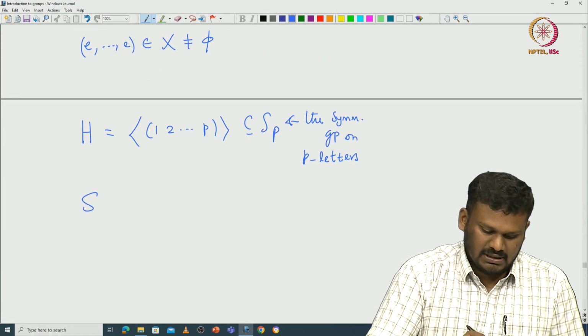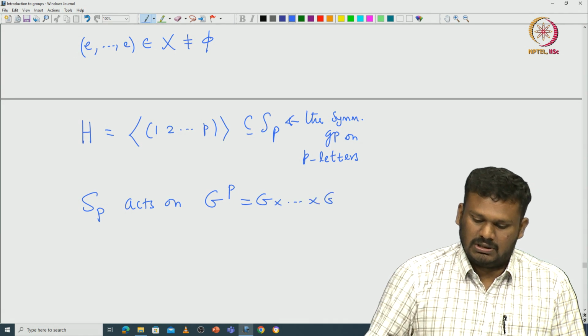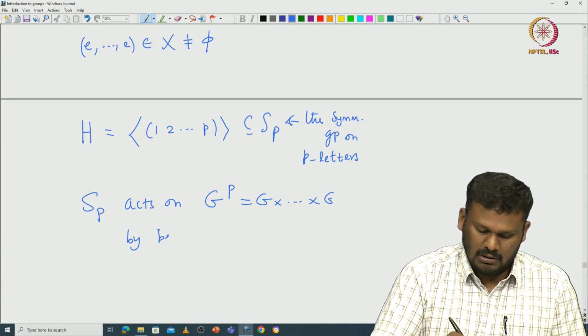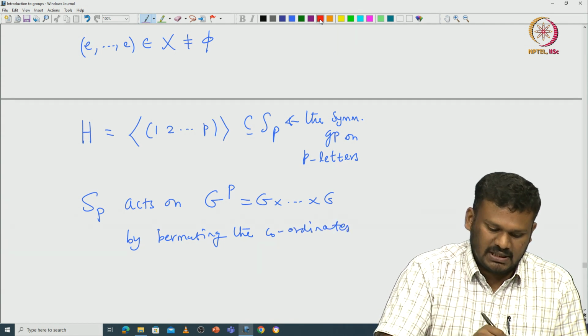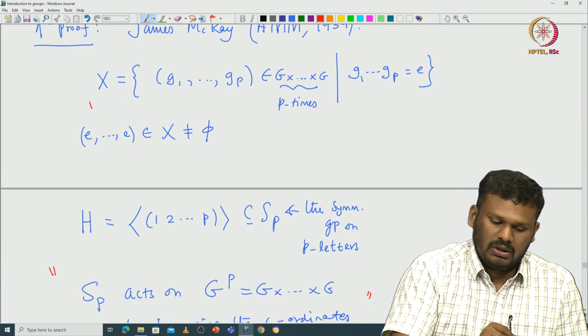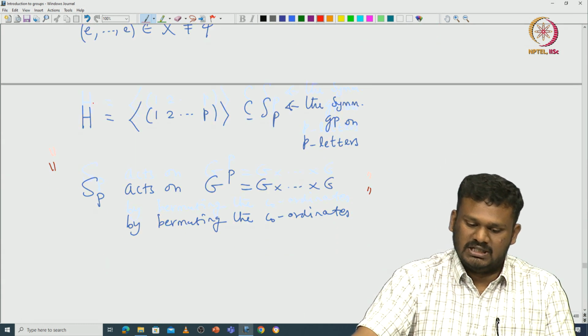There is this natural action of S_p on G^p, which permutes the coordinates. In some sense this is what motivates us to define this capital X. The capital X is motivated by this action of S_p on G^p.